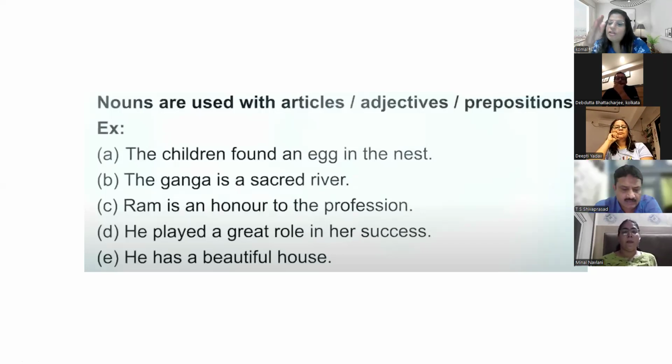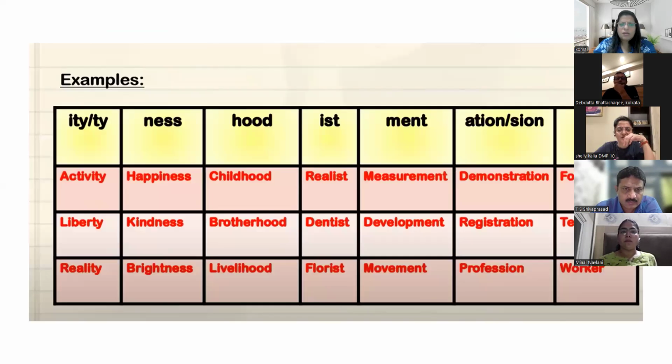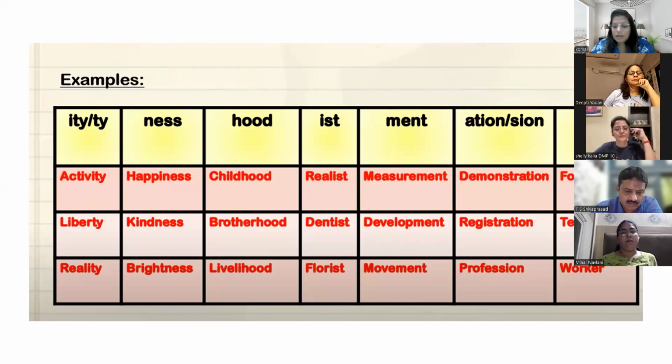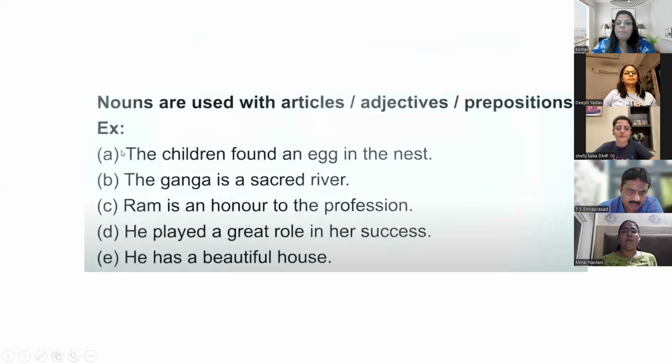So after the adjectives, always the nouns will come. It is not about ESS. The ending is NESS in happiness, kindness, brightness, but success is not NESS. The simple logic here is that her is a possessive adjective, and after a possessive adjective always comes the noun.